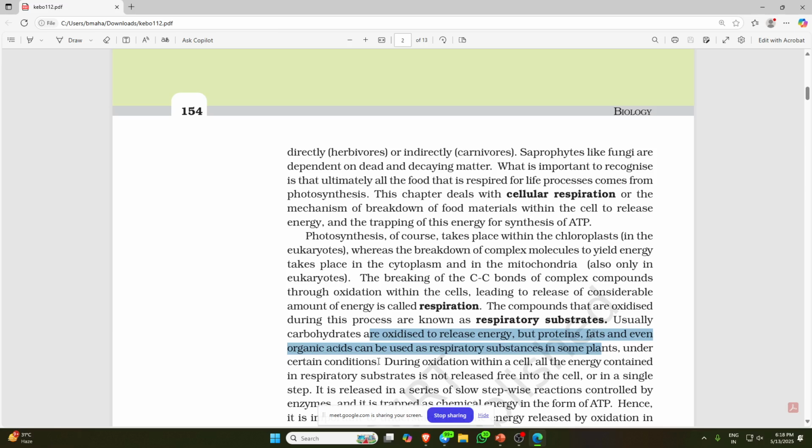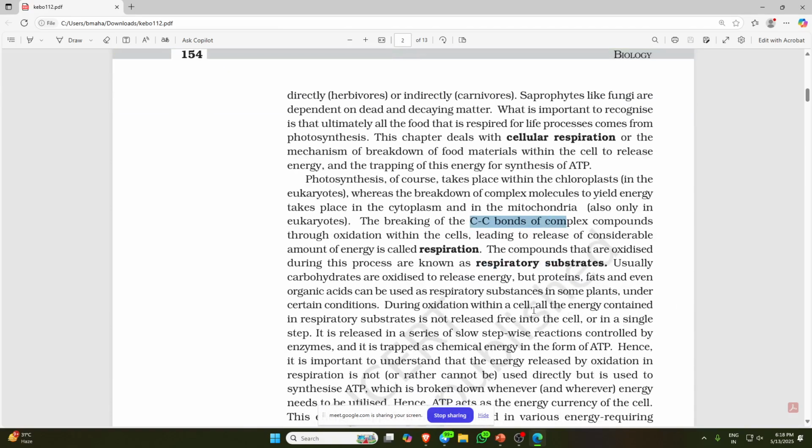Generally, carbohydrates are oxidized, because in this process the carbon-carbon bonds of complex compounds like glucose or starch are broken. But sometimes proteins, fat, even organic acids can be used as a respiratory substrate in some plants under certain conditions. During oxidation within a cell, all the energy contained in a respiratory substrate is not released free into the cell or in a single step.